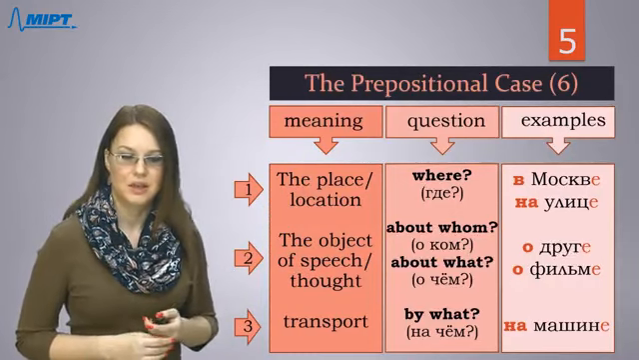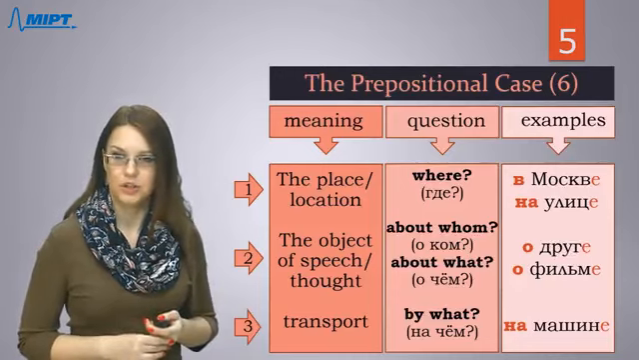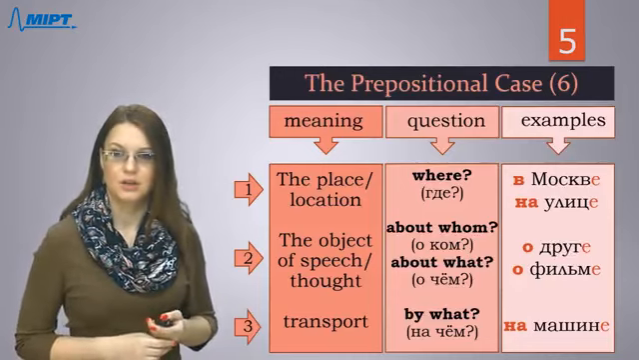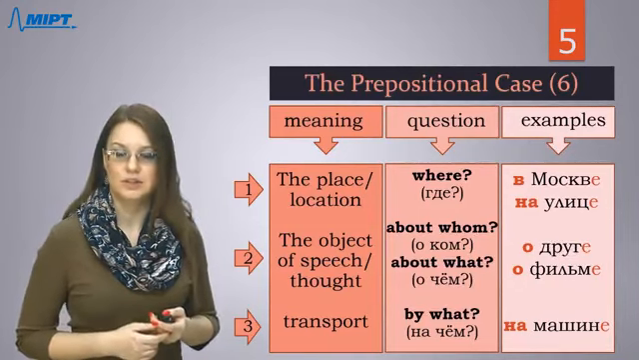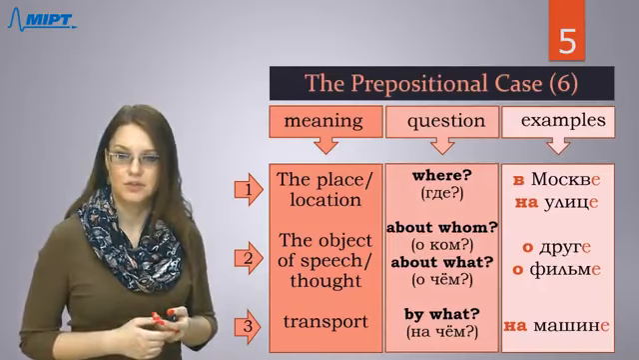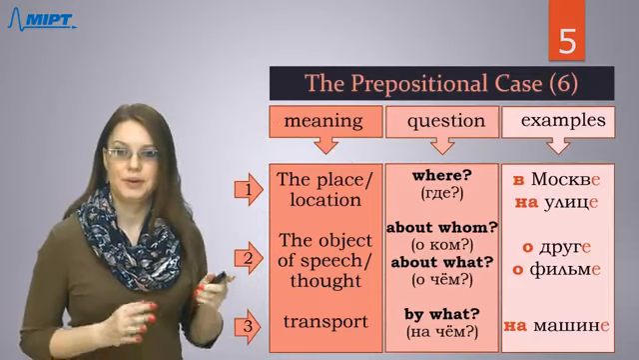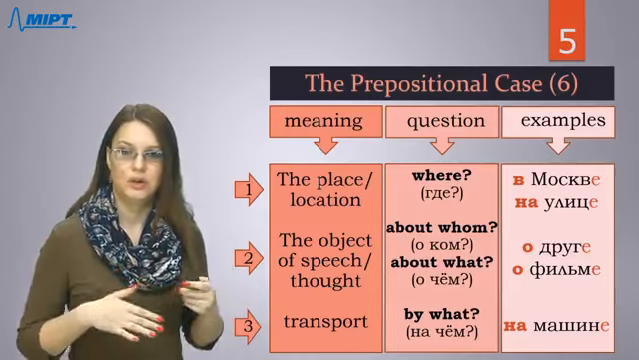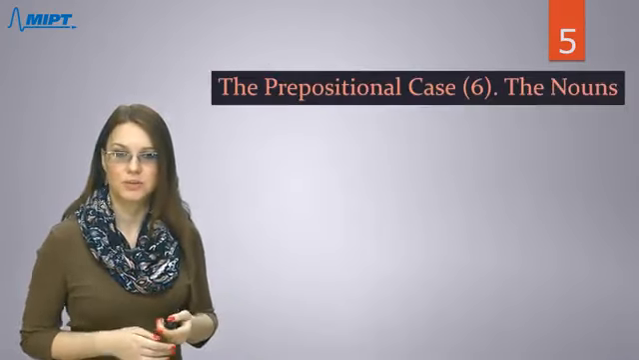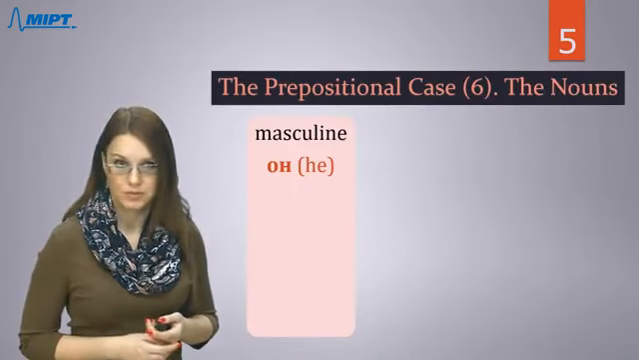If you look at these examples, you see that we need to transform these nouns. We don't say Москва, улица, друг, фильм, машина, as we did before. All these nouns have the last letter «е»: в Москве, на улице, о друге, о фильме. I told you that every case has a spatial form. I mean, you need to change this noun, to transform it. So now, of course, let's talk about grammar forms.